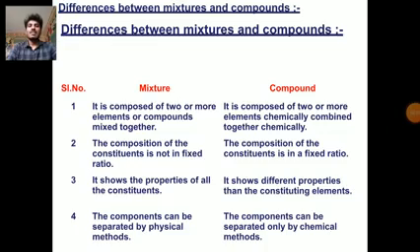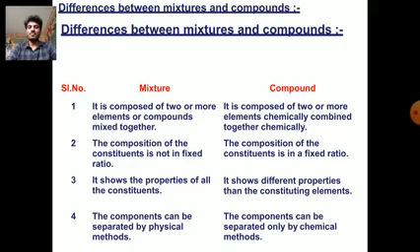Next one is the difference between mixtures and compounds. A mixture is composed of two or more elements or compounds mixed together. A compound is composed of two or more elements chemically combined together. In a mixture, the composition of the constituents is not in a fixed ratio. In a compound, the composition of the constituents is in a fixed ratio.